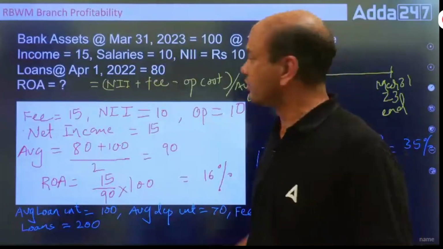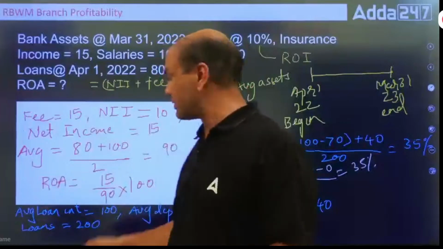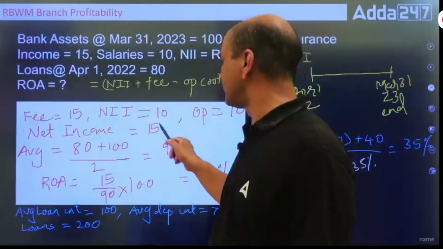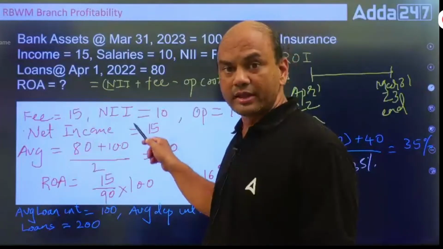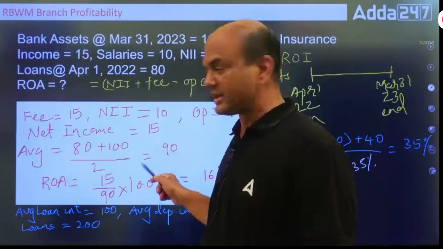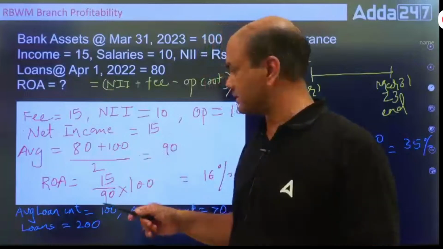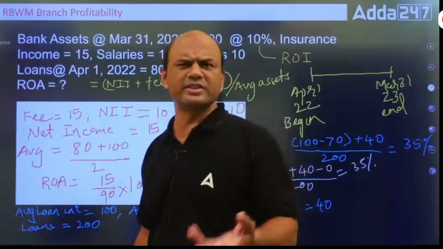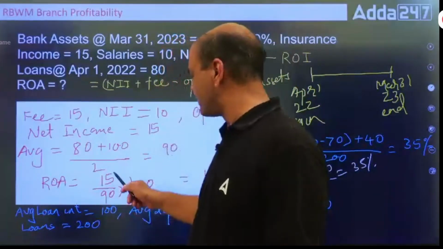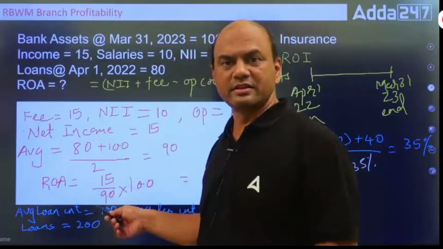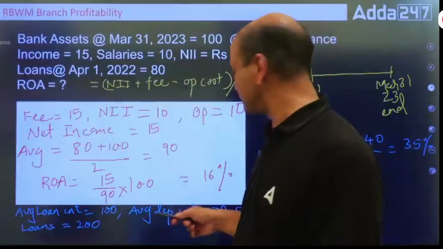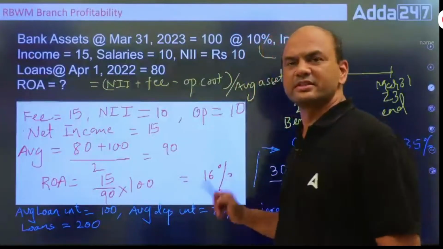What is the ROA then? ROA is net income upon assets into 100, that is your ROA percentage. It's always in percentage. So 15 upon 90 into 100. That is 16 point something, 16.66 roughly.